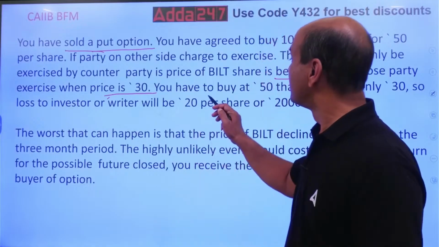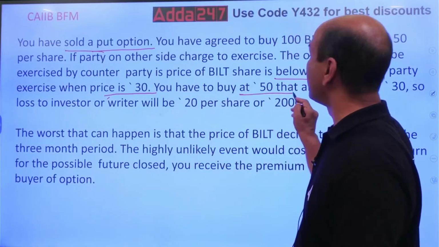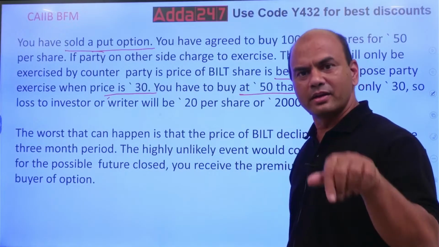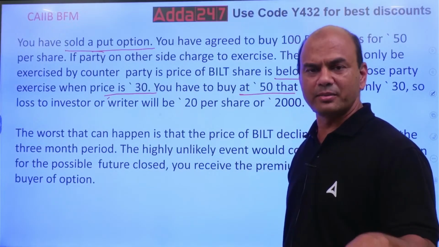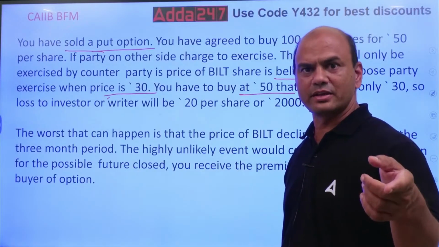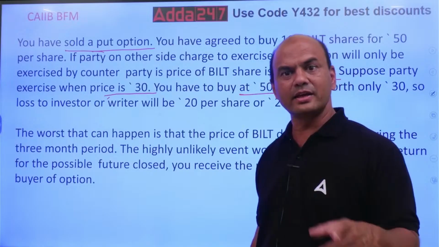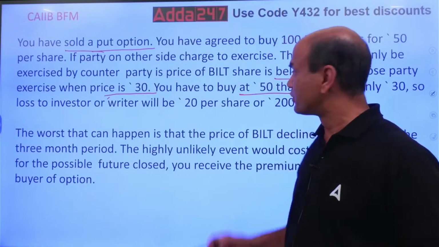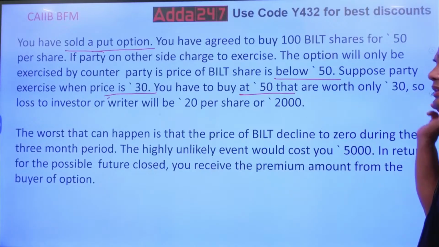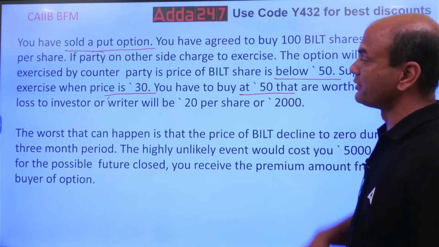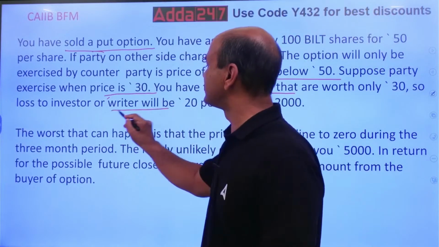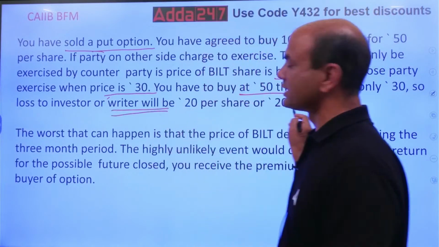See this. You have to buy it at 50 because I told you it will not go below 50, I will buy at 50. It went to 30. Now the buyer will say, you had told me it would not go down, so take this, buy at 50. So I will have to buy this stock at 50 when the actual price is only 30. So the loss to the writer will be 20 per share.